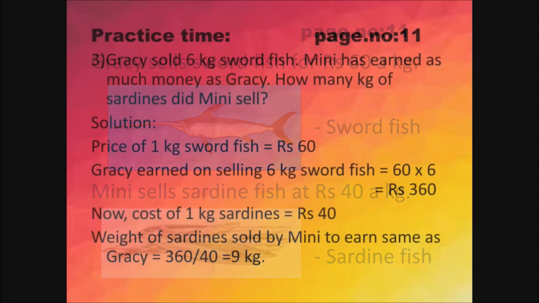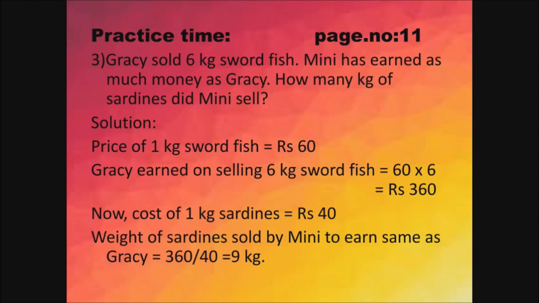See here, practice time in page number 11. Gracie sold 6 kg swordfish. Mini has earned as much money as Gracie. How many kg of sardines did Mini sell? So, have you understood the question?